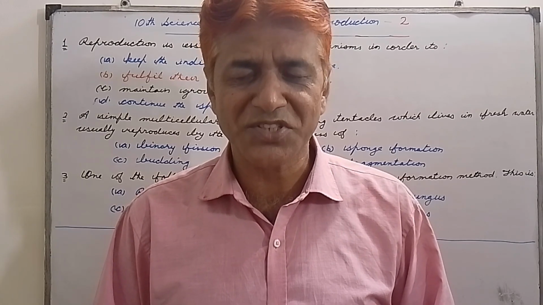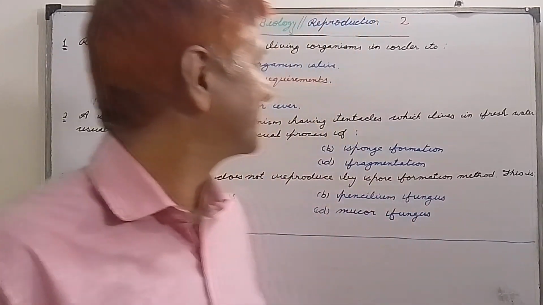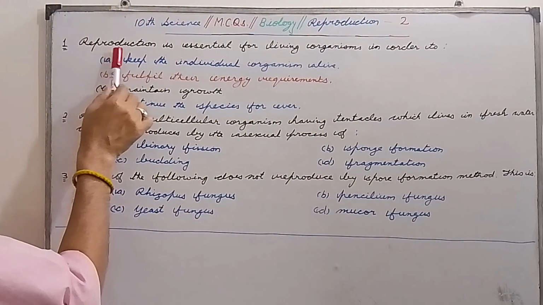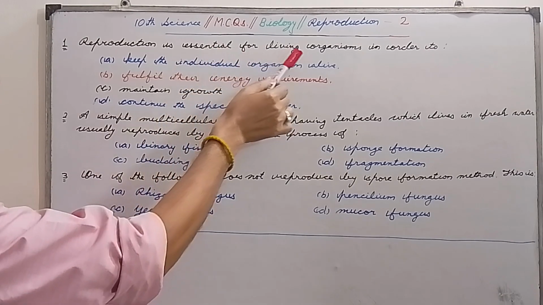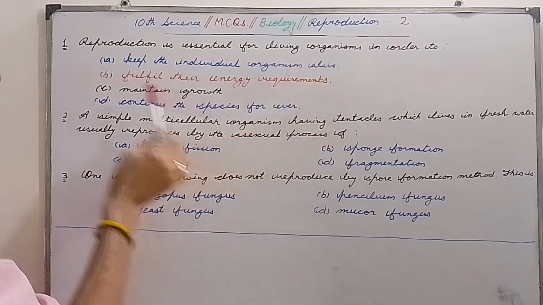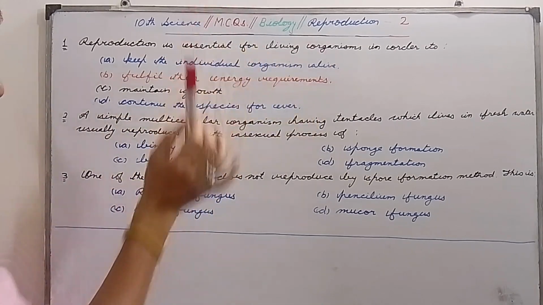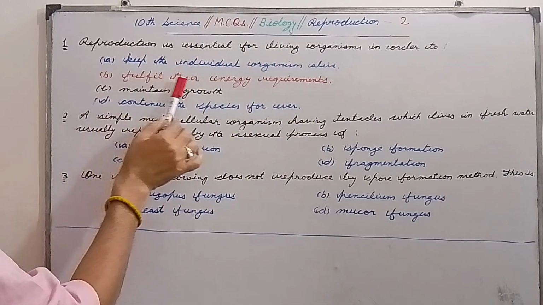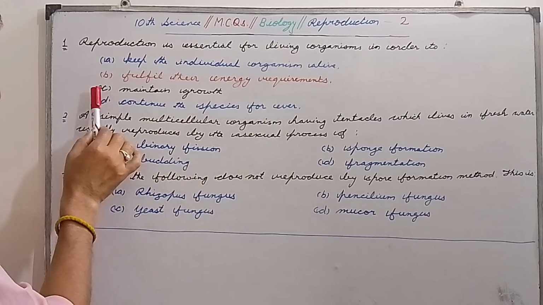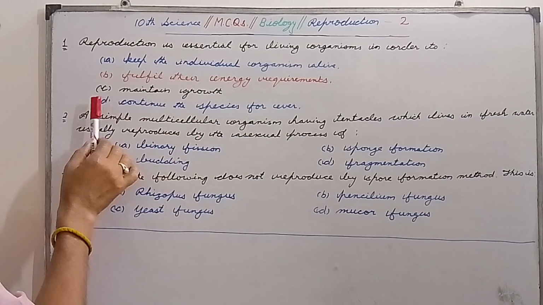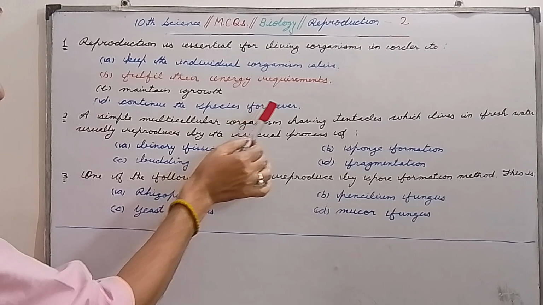And the first question which we have taken is: reproduction is essential for living organisms in order to, first option is keep the individual organism alive, second option is to fulfill their energy requirements, C is to maintain growth, and D is to continue the species forever.